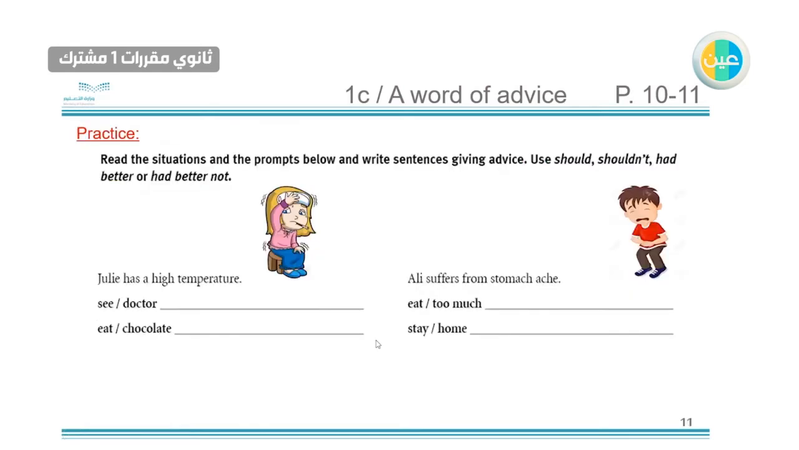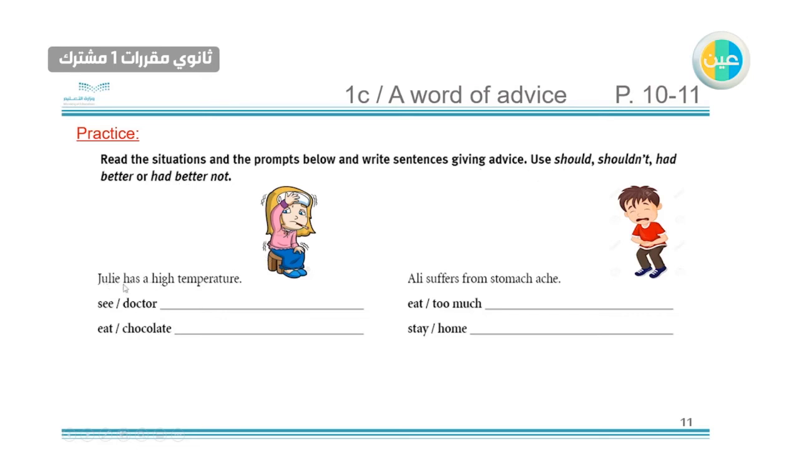Let's take this practice exercise. Read the situations and the prompts. These are the situations, we have two, and the prompts here help us to answer it. Write sentences giving advice. So we need to give advice, maybe strong or just mild. If it's strong, we have to use had better or had better not. But if it's just advice, we use should or should not.